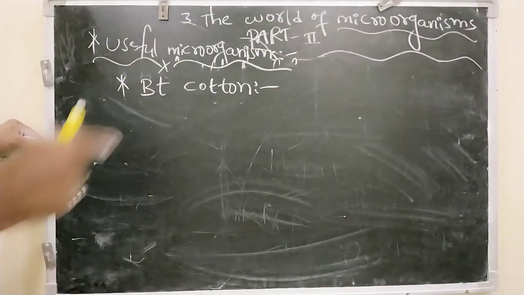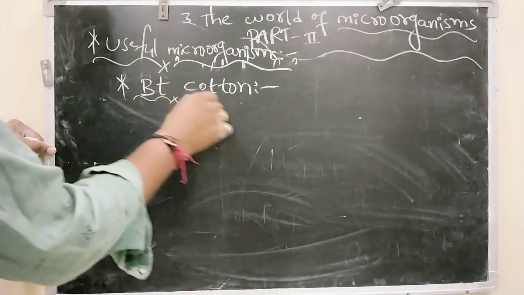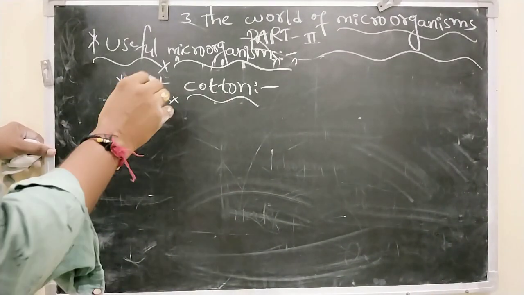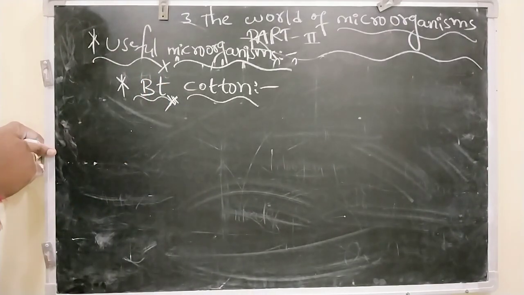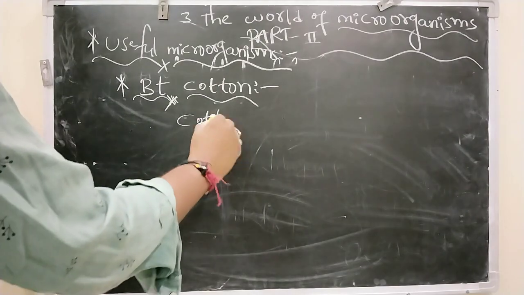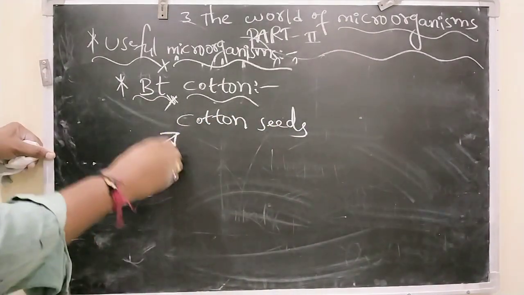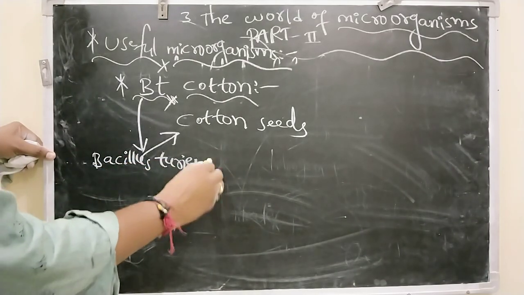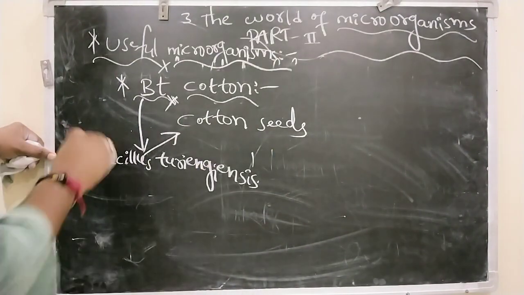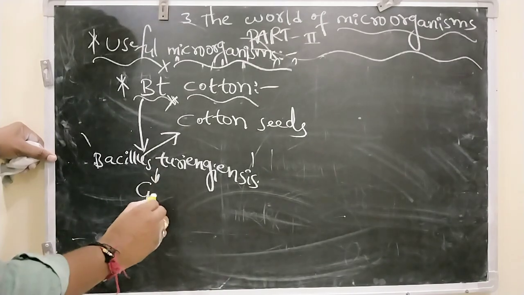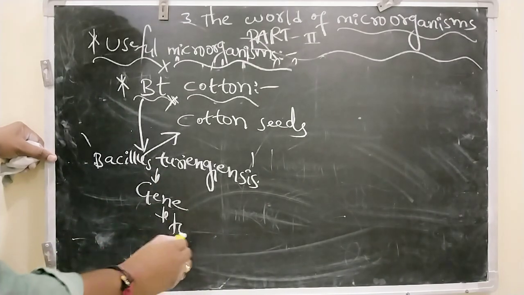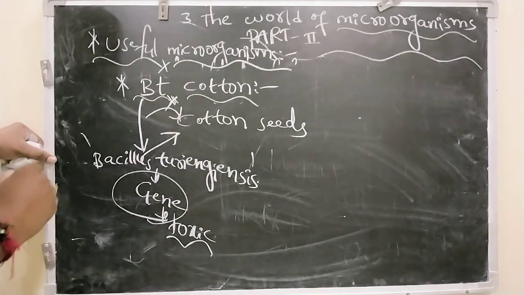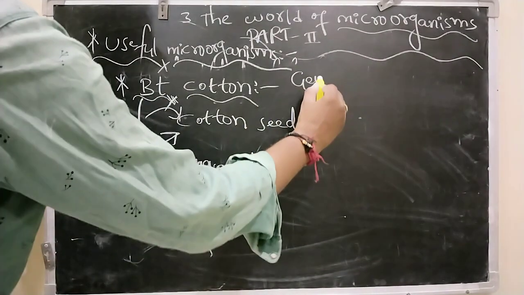A few years back, most of the farmers who sowed cotton seeds had very little yield and were suffering heavy losses. So the agricultural scientists analyzed the problem and genetically modified the cotton seed by extracting a gene from Bacillus thuringiensis, which is the name of a bacteria. This gene produces a toxic substance, and they applied it in the form of a treatment to cotton seeds. Such seeds are called genetically modified seeds.